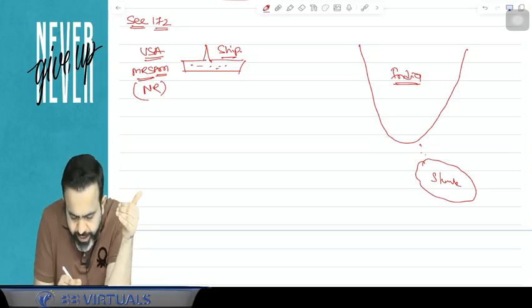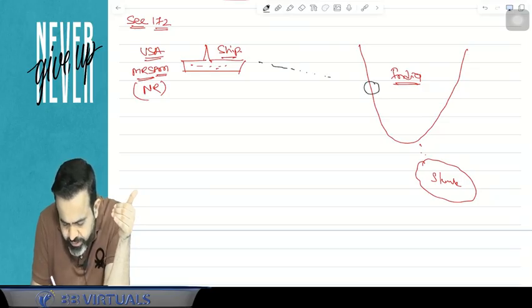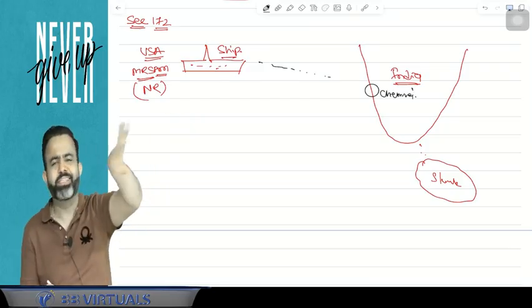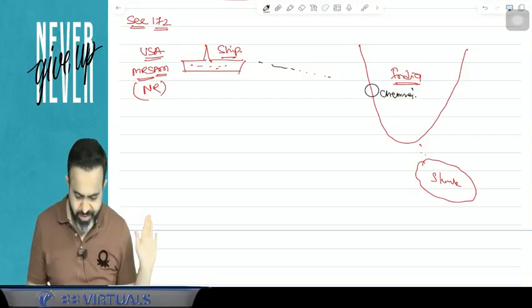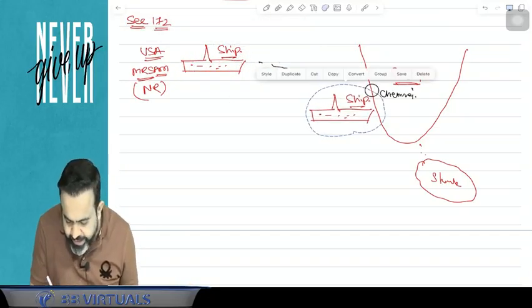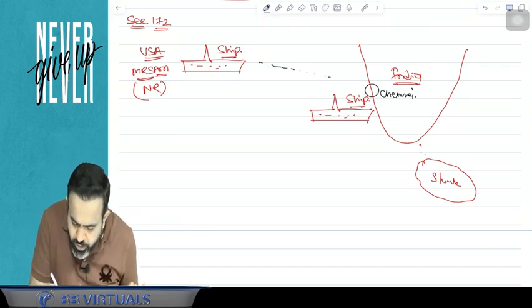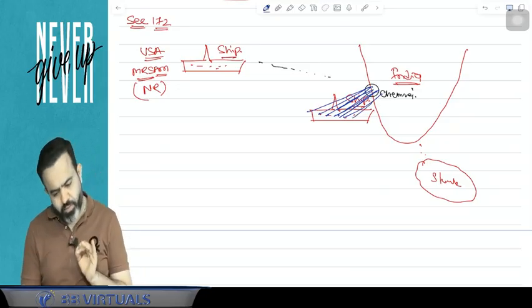Sam came to India, and suppose here on the Indian port, this is just an indicative map, suppose here is Chennai. This is just an example. So this ship came to an Indian port. Now this ship is in India, and here there will be loading on this ship, meaning goods and passengers will be loaded on this particular ship.